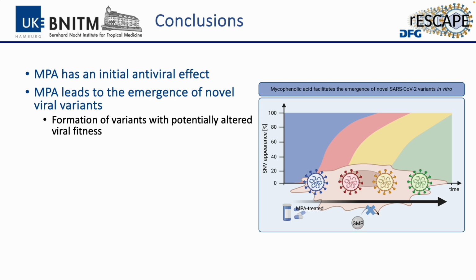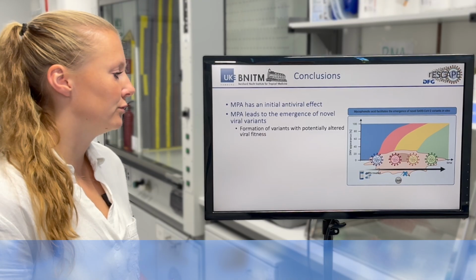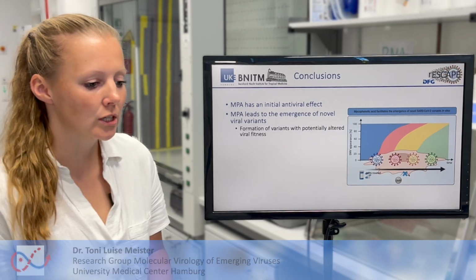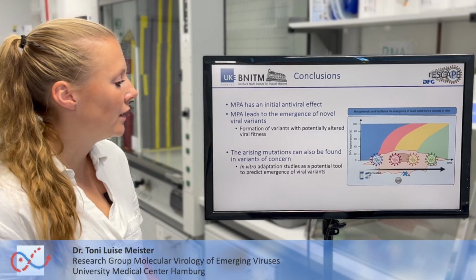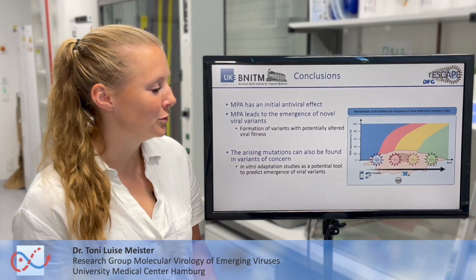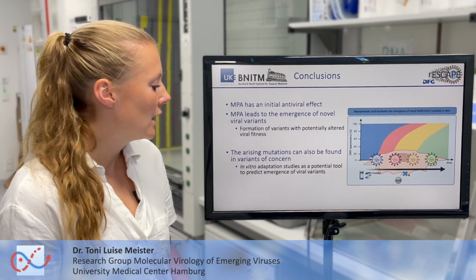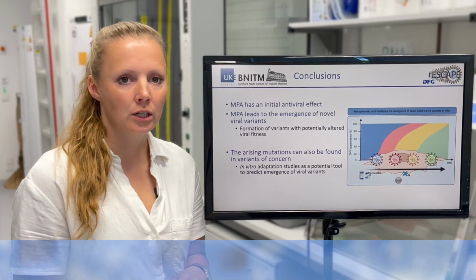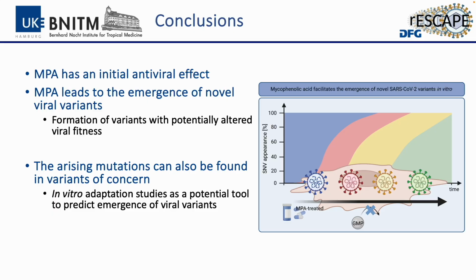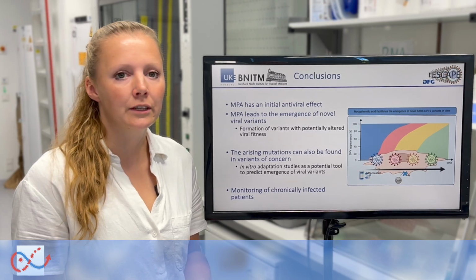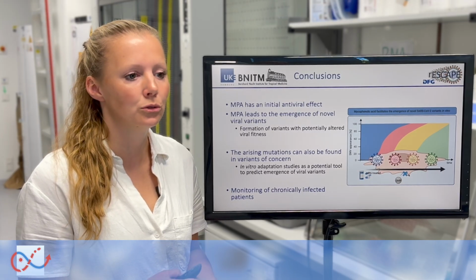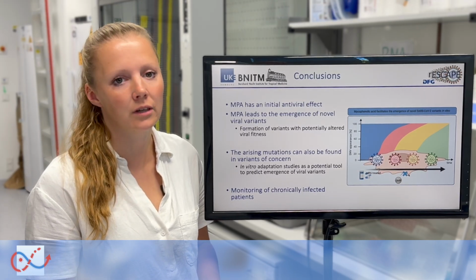And to sum this up, MPA, although it has an initial antiviral effect, may lead to the emergence of novel SARS-CoV-2 variants, which eventually have an altered viral fitness. And what I didn't tell you before is that these mutations can also be found in vivo, and this means that these in vitro adaptation studies are a powerful tool to actually predict the emergence of virus variants and also evaluate the pandemic potential of these variants. And this also means that monitoring chronically infected patients does make sense to monitor also the emergence of novel SARS-CoV-2 variants and other viruses.